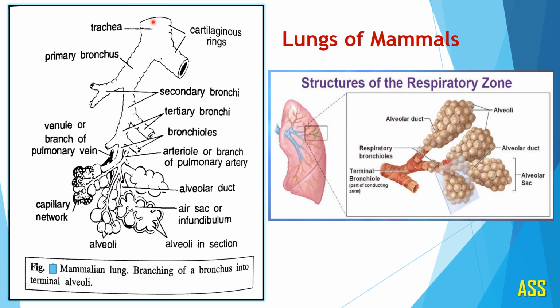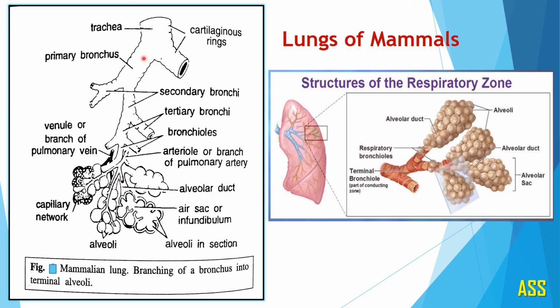The common windpipe, that is the trachea, divides into 2 branches. These are the bronchus. Here you can observe the bronchus which enters into the lung. Now after entering into the lung, these bronchi divide several times to form the branches of bronchus.